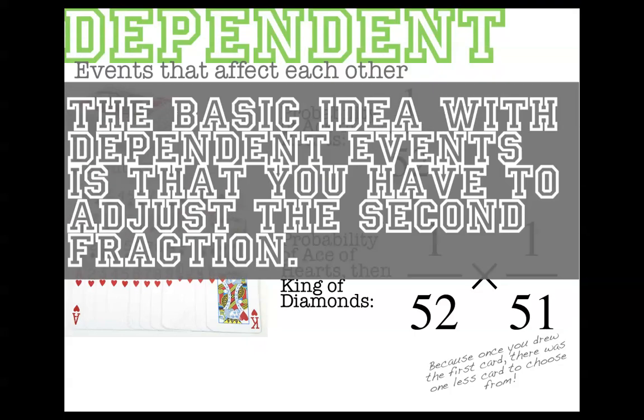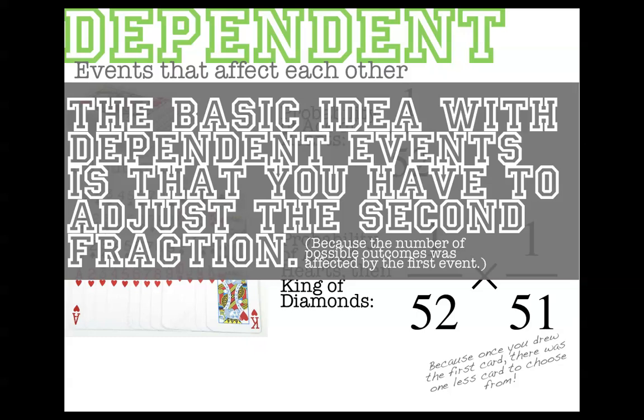Okay, basically, the idea here is that with dependent events, you're still going to multiply fractions out, but you have to adjust the second fraction because of what happened with the first fraction, because the number of possible outcomes was affected by the first event. If this isn't quite clicking yet, that's okay. Let me try another example.